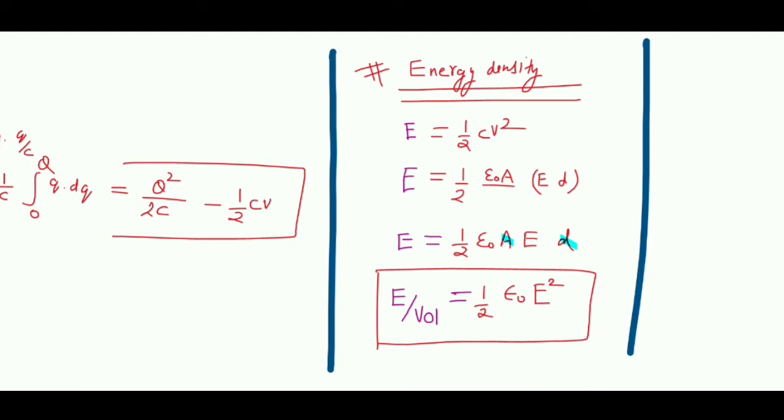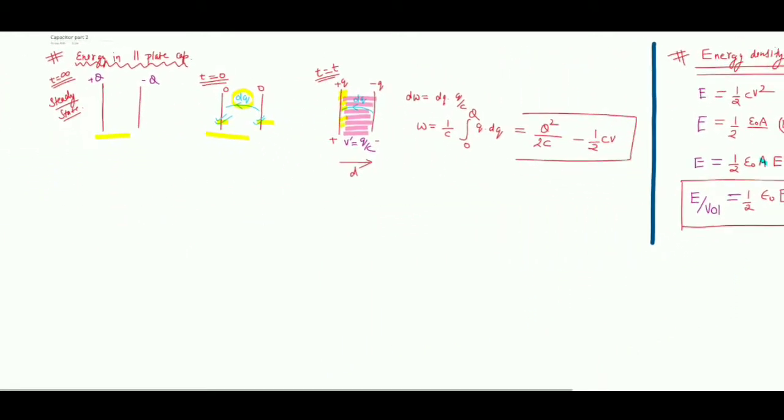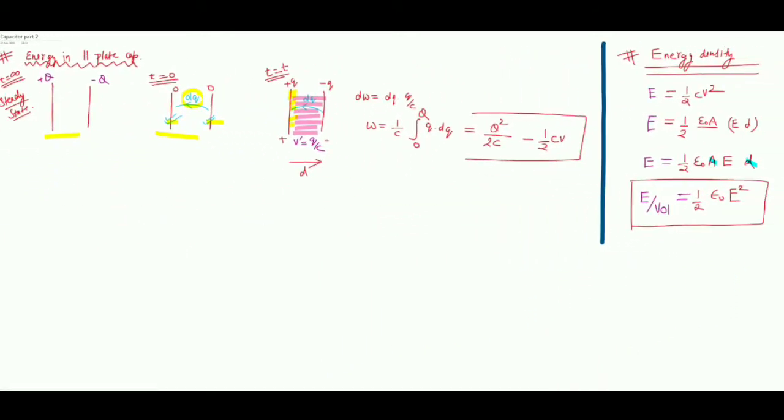Okay, the next point which we are going to discuss is how in reality this charging takes place. We are not going to discuss that in detail right now, but we are going to take a brief idea about how exactly this charging of a capacitor takes place. See, over here I have simply assumed that I am taking charge from the right plate and putting it on the left plate, but this is not actually what is happening.